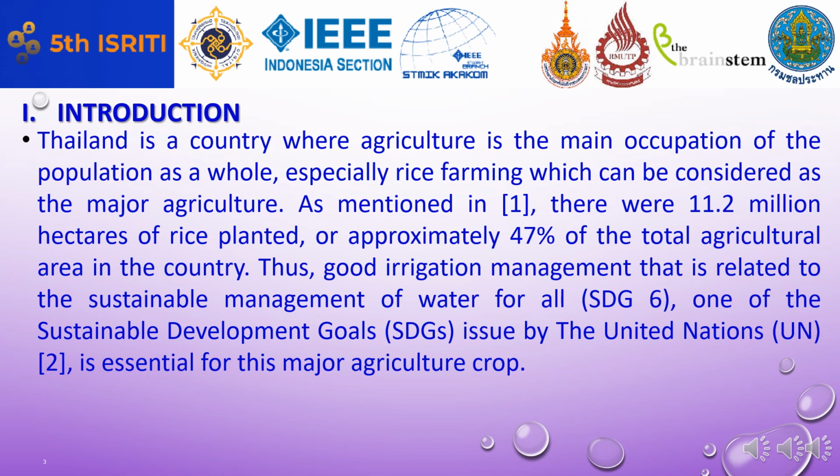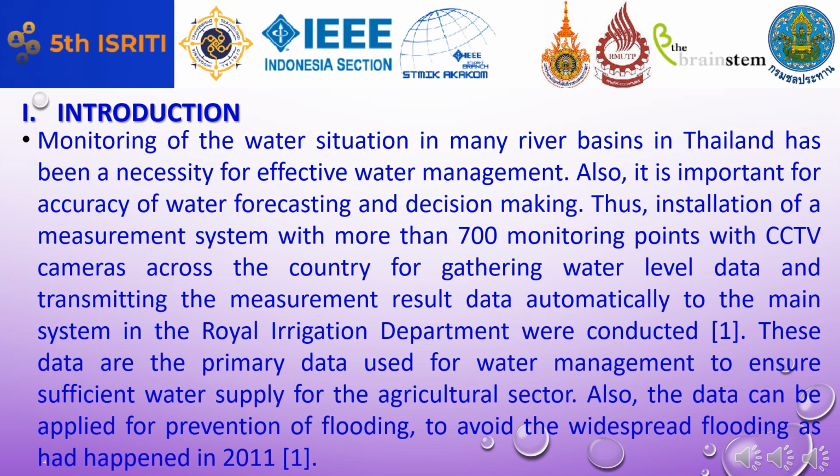Thailand is a country where agriculture is the main occupation of the population, especially rice farming. Thus, good irrigation management is important for this major agriculture crop. Monitoring of the water situation in many river basins in Thailand has been necessary for effective water management.